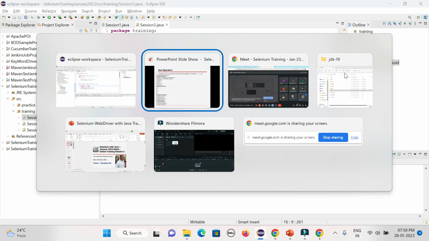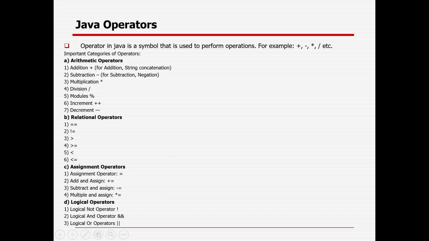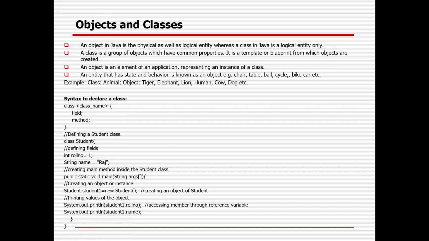That is the way. There are a couple of logical operations you can also do in Java as well. So arithmetic, relational, assignment and logical, these are the primary operators. There are a couple more operators there, but these will be used more in the automation testing arena, I could say.